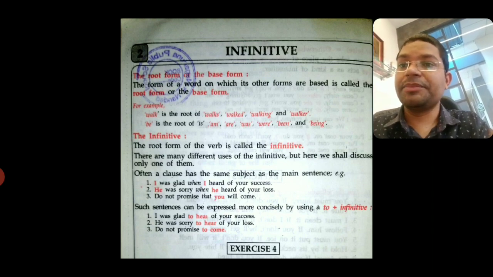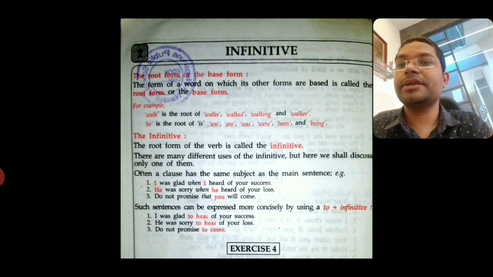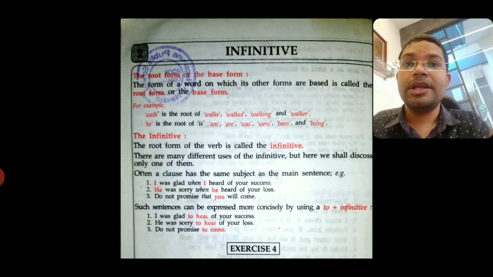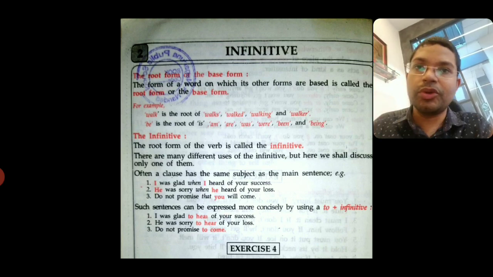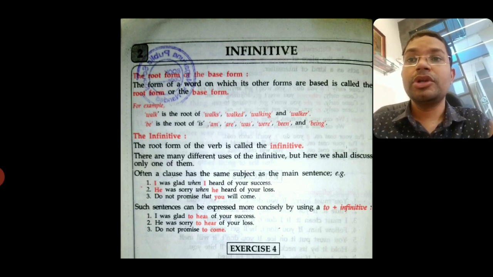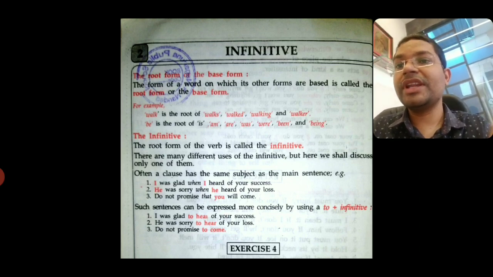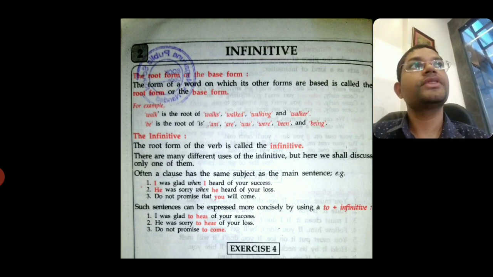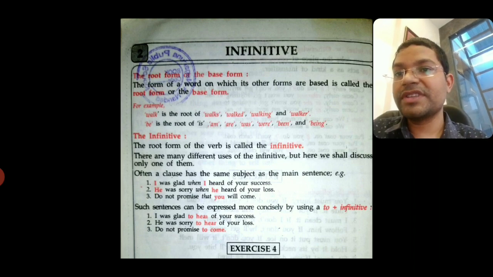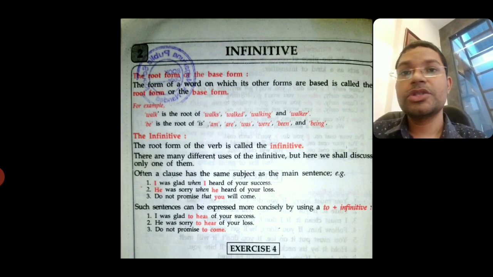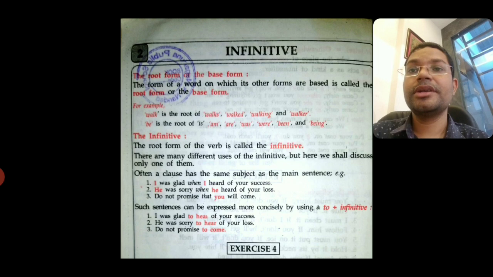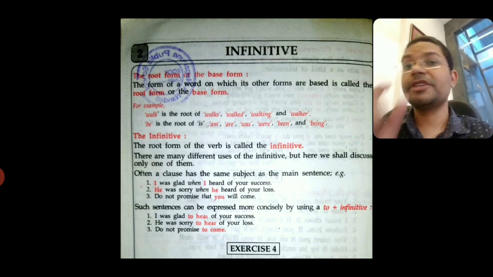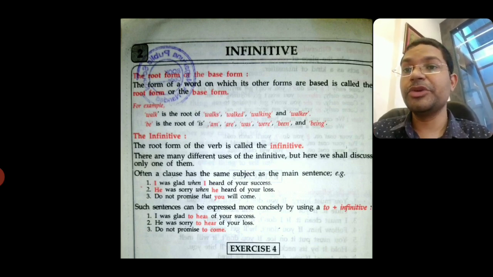Example: often a clause has the same subject as the main sentence. So when we have two sentences and the subject is the same, you can combine those two sentences with an infinitive verb. I was glad when I heard of your success. So I can also make the sentence, I was glad to hear of your success. After 'to' we will not use 'heard', but we will use 'hear'.